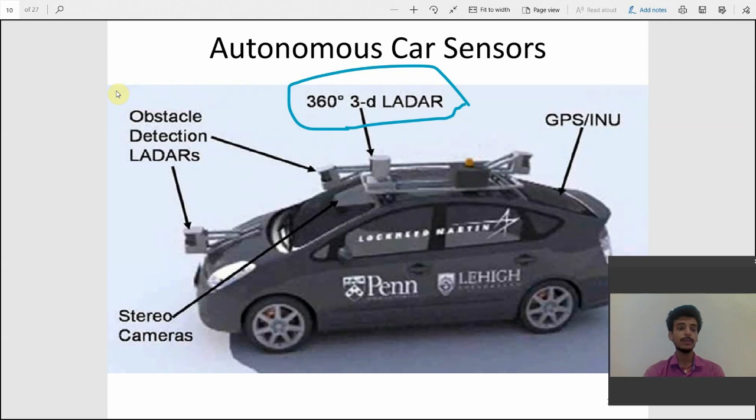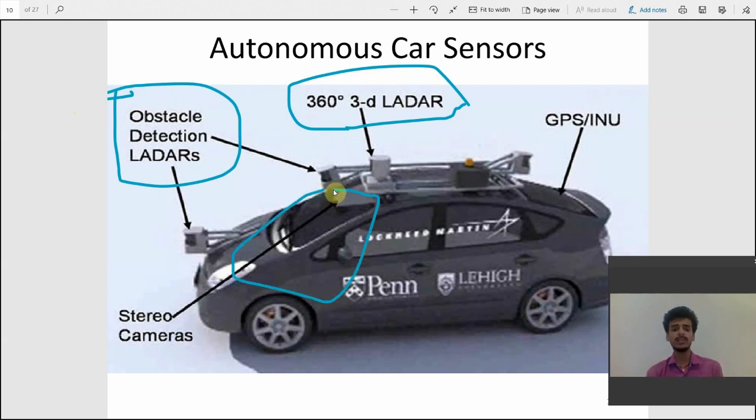And there are object detection lidars. The object detection lidars detect what objects are in front of them and take the necessary action. Stereo cameras are used to collect information about all the objects in front of it in a particular region of view. GPS and INU are used to get the location of the car, where it is and where it needs to go.